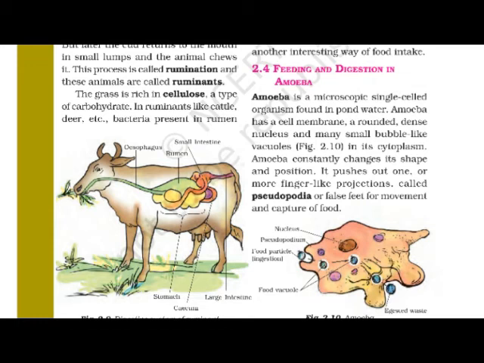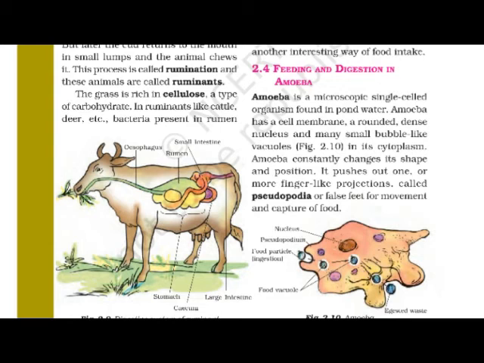Okay. This amoeba has a cell membrane. See the structure in figure 2.10, amoeba. It has a cell membrane. You can see a rounded dense nucleus present in this amoeba.